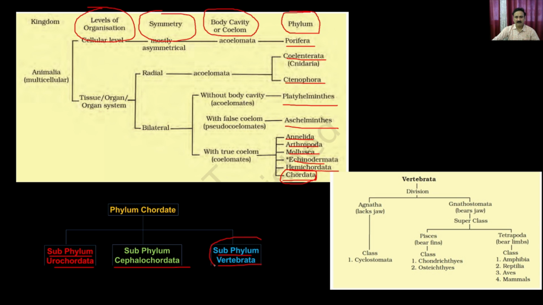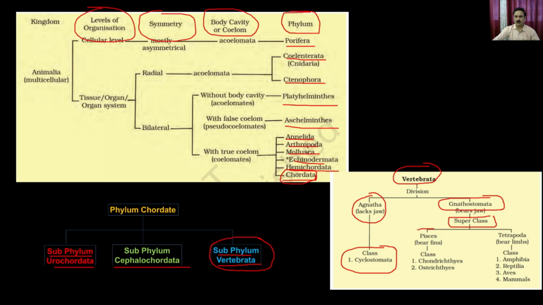The subphylum Vertebrata also has diversified types of animals, and that's how it is divided into two divisions. One is called Agnatha, which lacks the jaw, and the other is Gnathostomata, which bears the jaw. The Agnatha is further classified into the class Cyclostomata, whereas the Gnathostomata is divided into two superclasses.